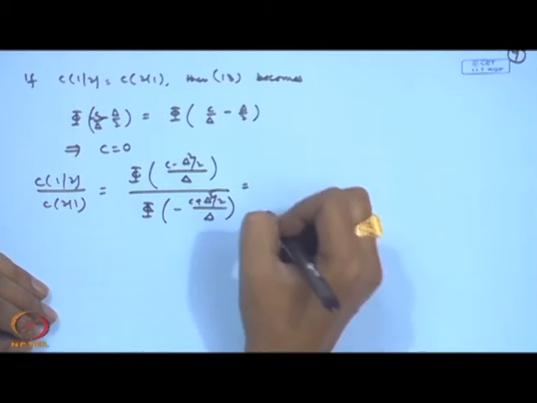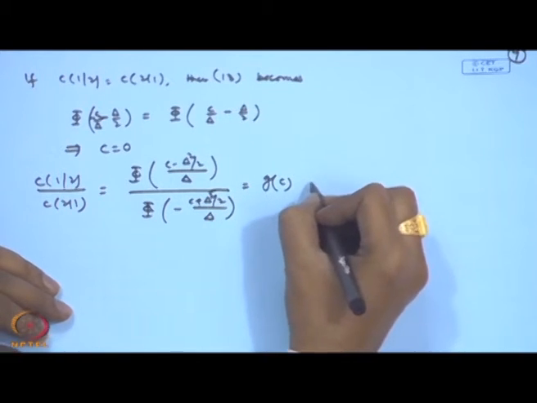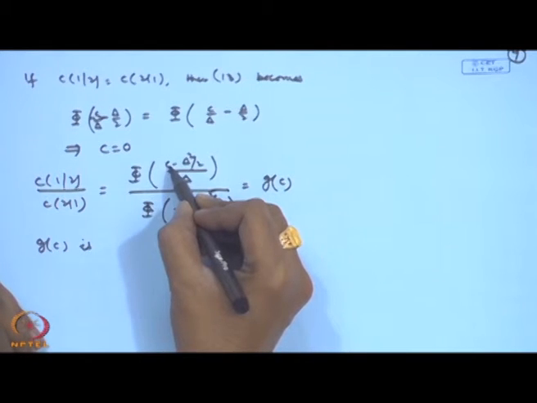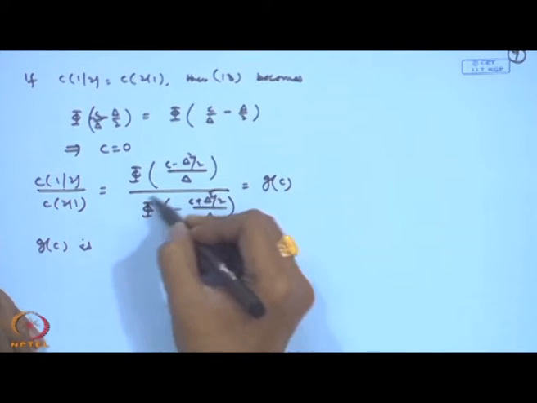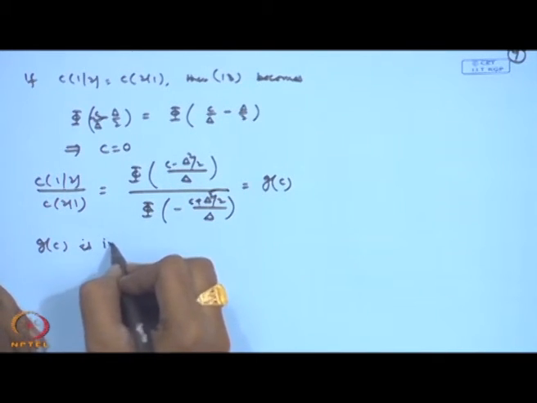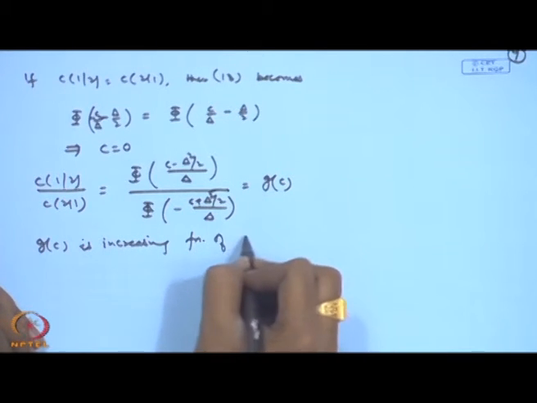Let us call it, say, some g of C. Because if I consider increasing C, then this will decrease, but then it is in the denominator and it is a non-negative function. So this will increase, so then this is an increasing function of C.